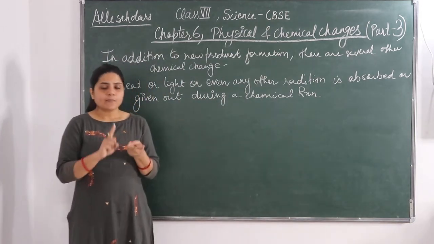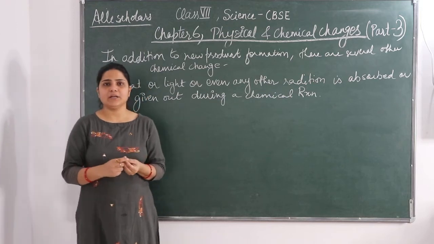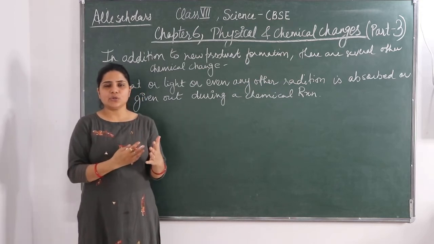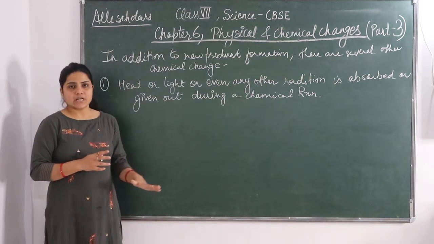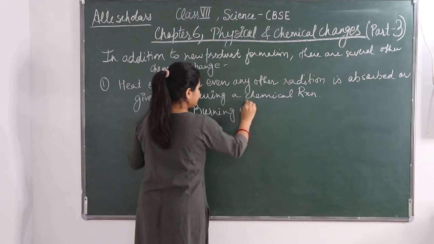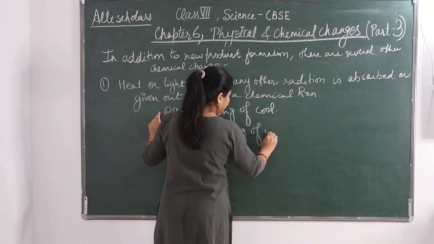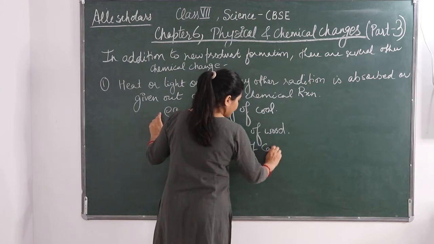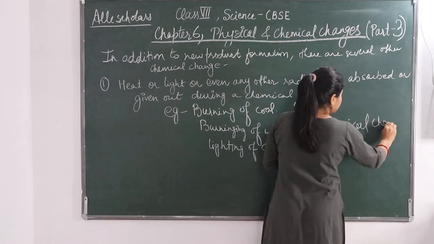Whether you burn coal or see wood burning or candle burning, in any burning the heat radiates out, heat is coming out, so this is a chemical change. Okay, so this is one of the examples. We will be taking some examples: burning of coal, or burning of wood, or lighting of a candle. Okay, all these are a chemical change.